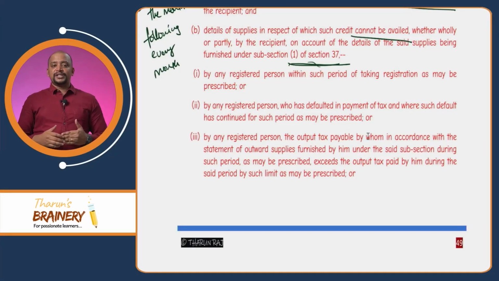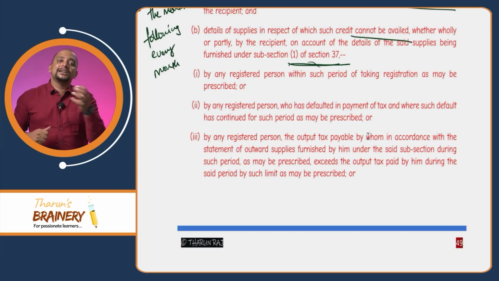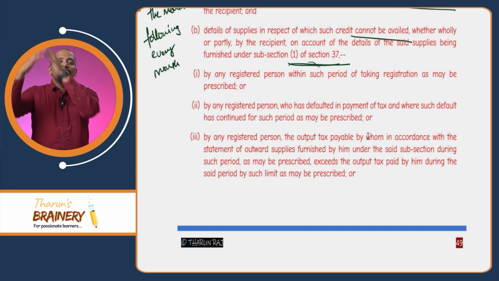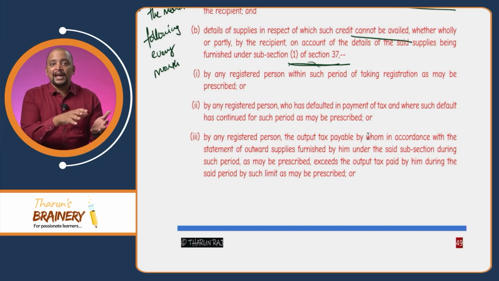Then third point, if you see, by any registered person, the output tax payable by whom in accordance with the statement of outward supplies during such period exceeds the output tax paid by him during the said period by such limit as may be prescribed. That is, the liability in GSTR1 is greater than the liability in 3B. When will that happen? I have added many invoices in GSTR1, but I did not pay for all the invoices in GSTR3B. And normally it so happens, sir.